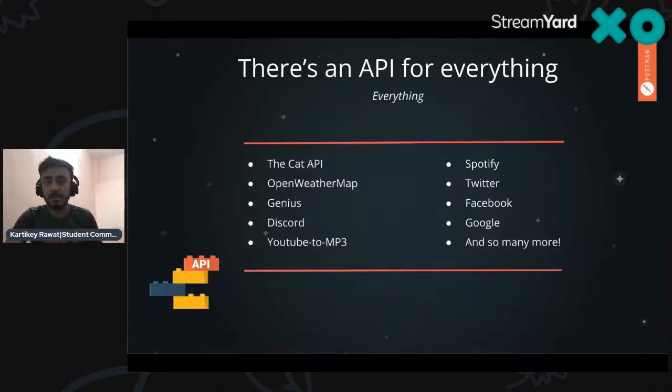Cool. So there is an API for everything. Everything has an API right now. Some very famous ones are the Cat API, OpenWeatherMap, Genius, Discord, YouTube to MP3, and the Spotify developer account is very famous. Twitter, Facebook, Google, and for more about it, those who are into machine learning pretty much know that many sentiment analysis projects use the Twitter API, so you can use that.